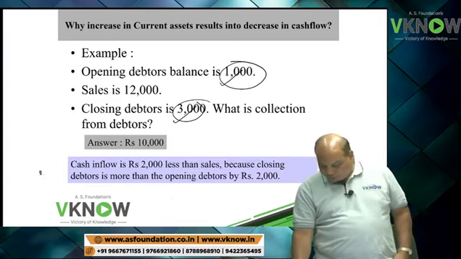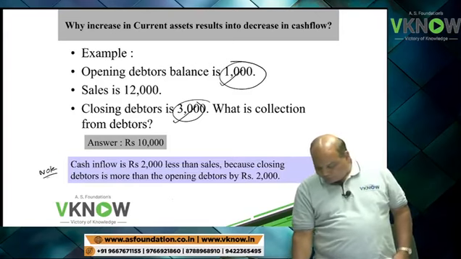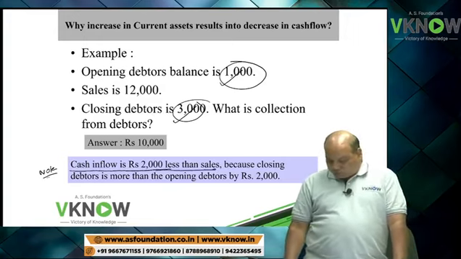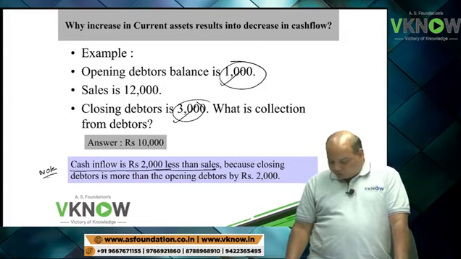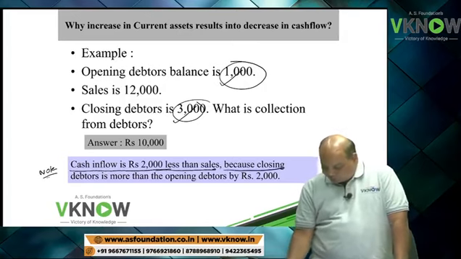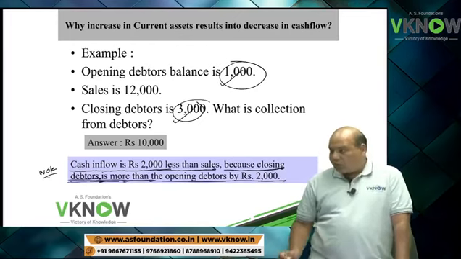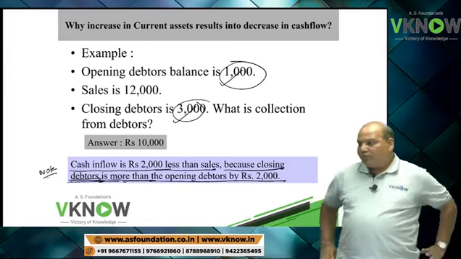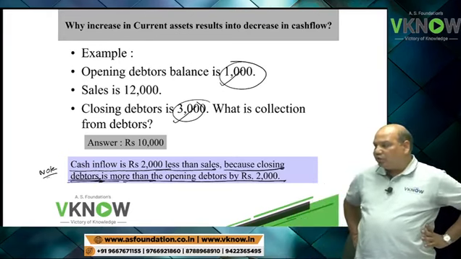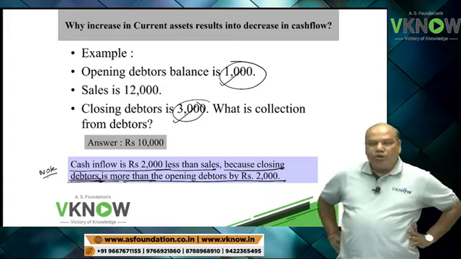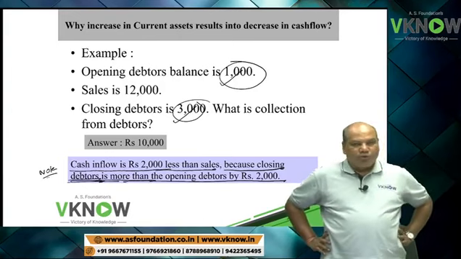Okay, write a note. Cash inflow is rupees 2,000 less than sales, because closing debtor is more than opening debtor by rupees 2,000.